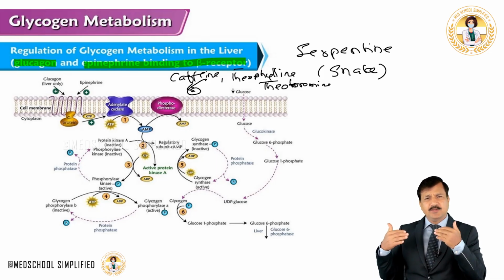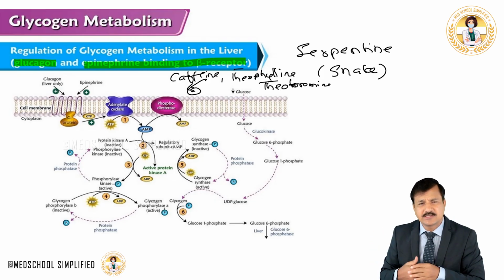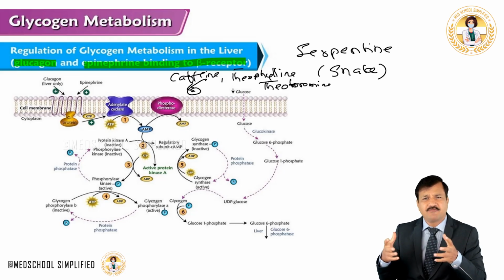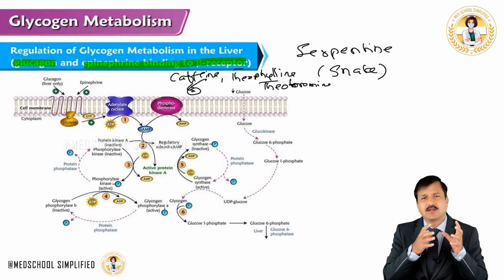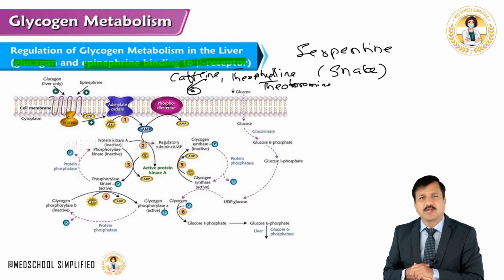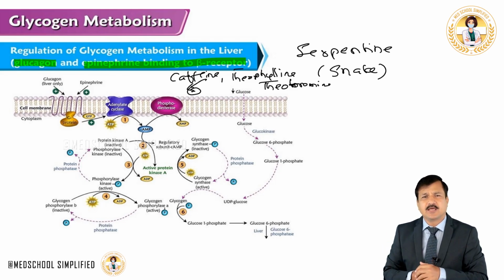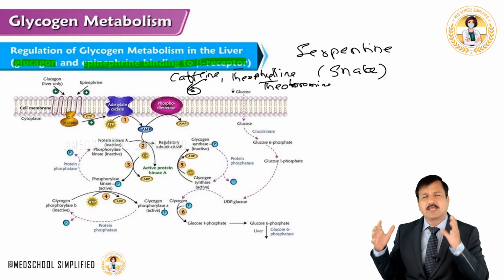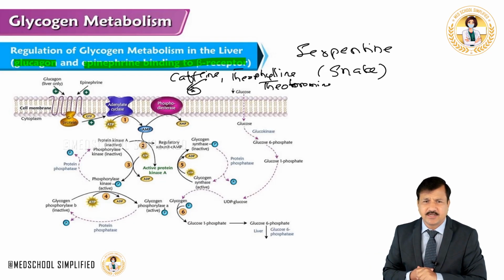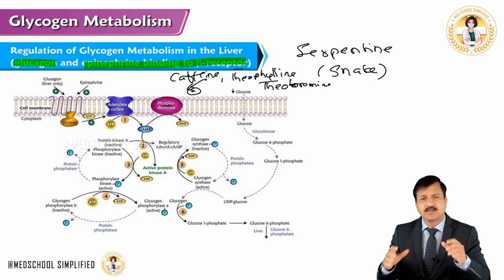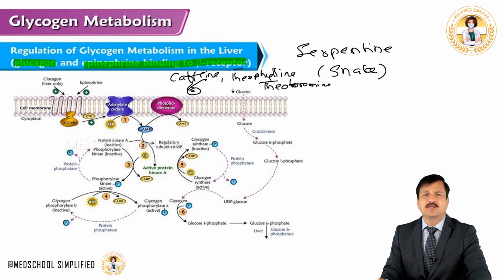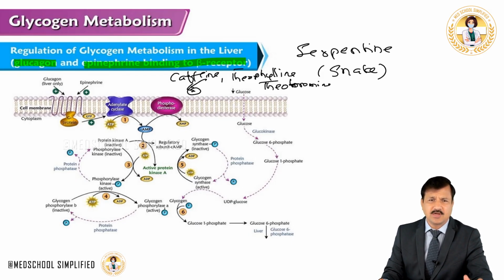And 30 minutes before the activity begins, a strong black coffee is consumed which contains caffeine, and that will keep cyclic AMP phosphodiesterase inactive and thereby maintain high levels of cyclic AMP, and that will keep glycogen degradation efficiently going on. And this is exactly why carbohydrate loading is done prior to the sporting event. So I hope you understood this concept and the application there.